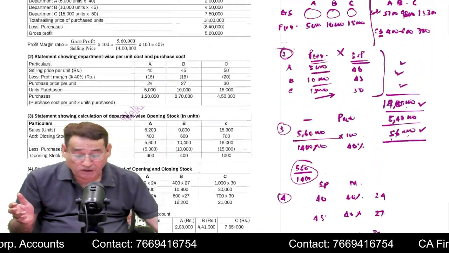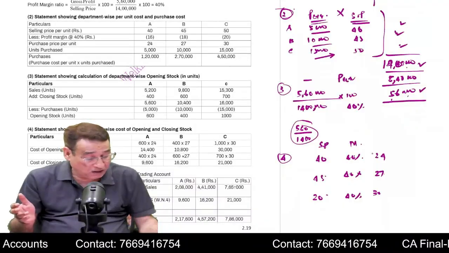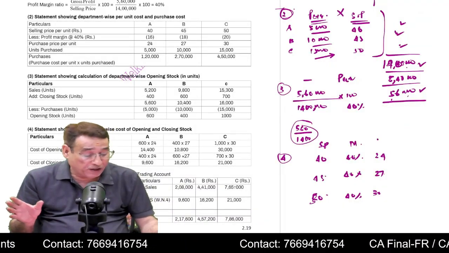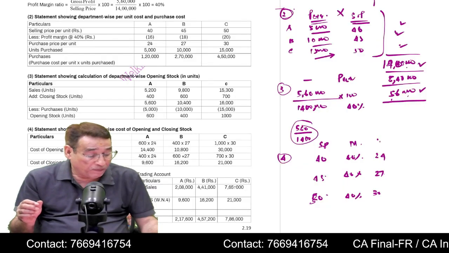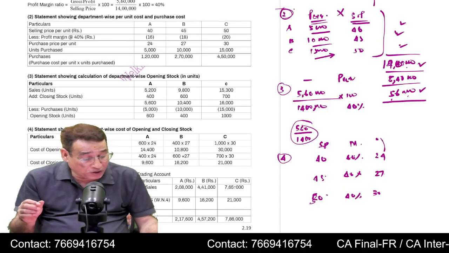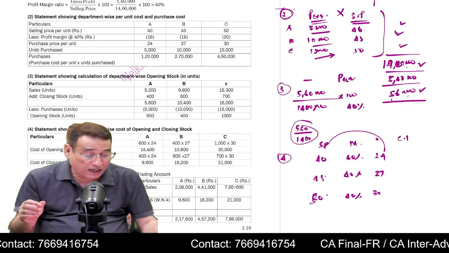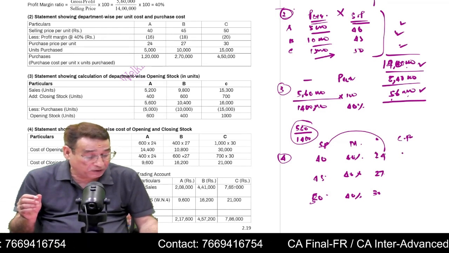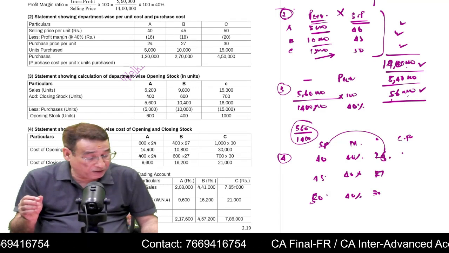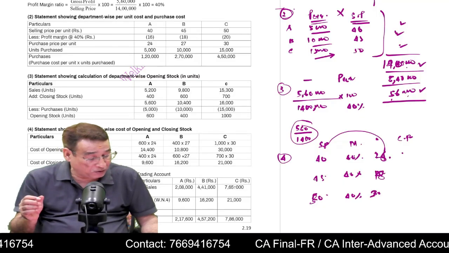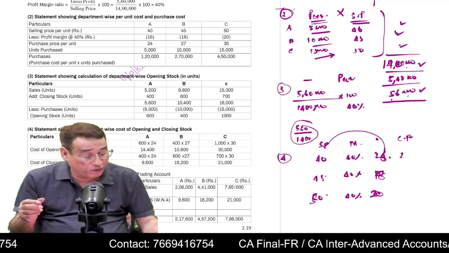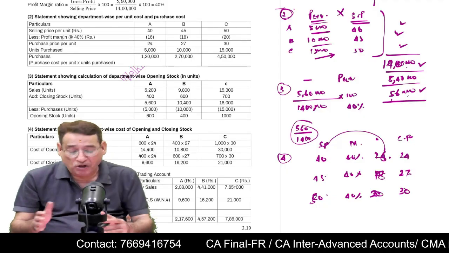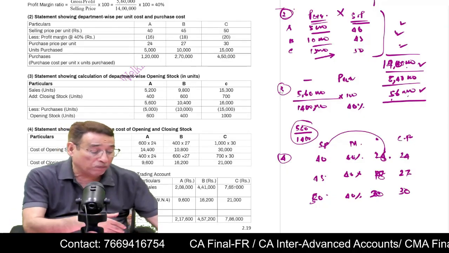That will be something near about 24, 27 and 30. No, how can it be this much? Actually, this is 50, so ultimately you will get your margins. Now you subtract the margin from the selling price and you are going to get the cost. Your margins are actually 16, 18 and 20. Now you will get the cost price per unit: 24, 27, 30. Actually everything is given here, but just to make it more clear.